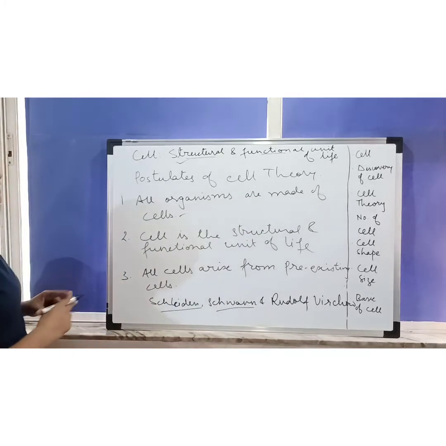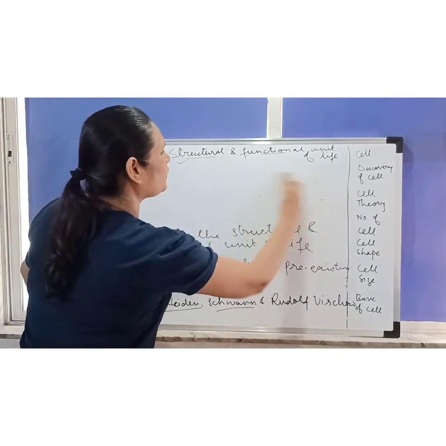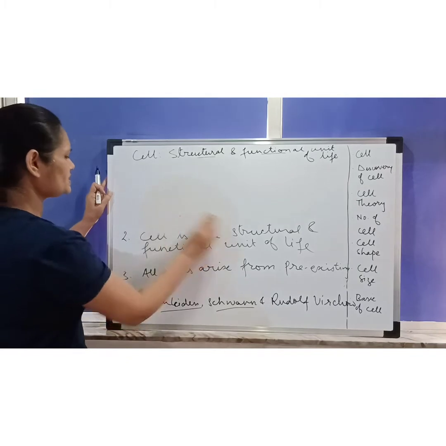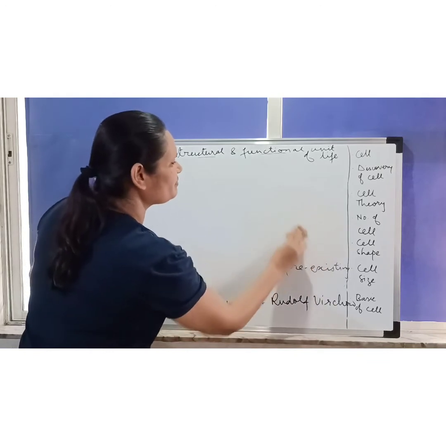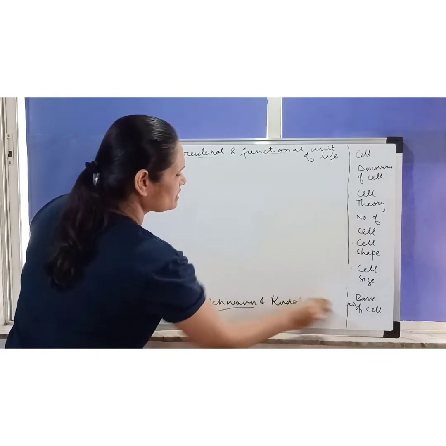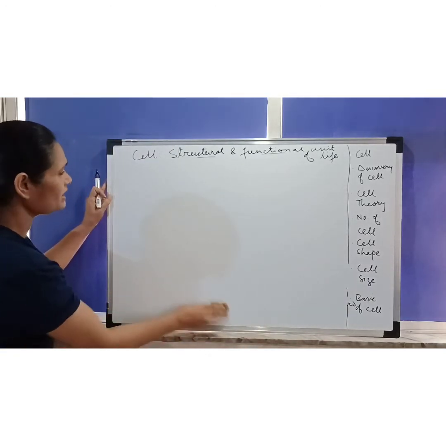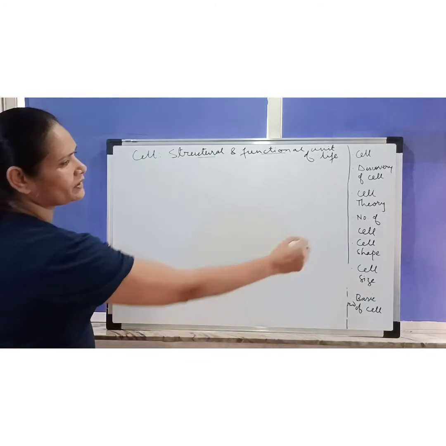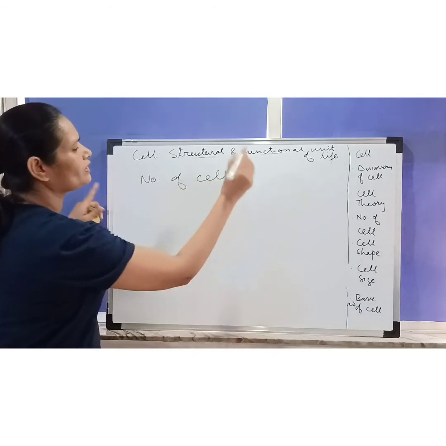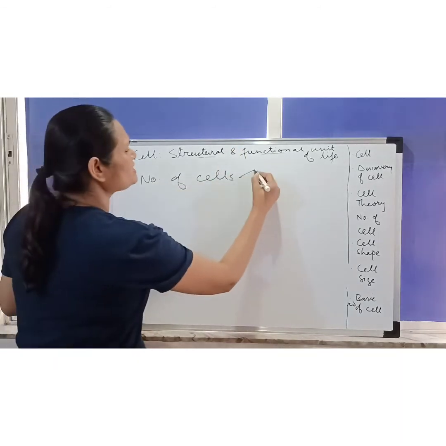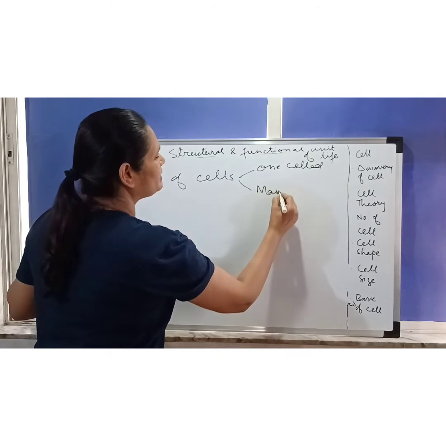Okay, now let's talk about the number of cells. Is it that all organisms just have one cell? In the beginning when I told you about the cell, I told you that an organ is made up of many cells, and when many cells combine together, tissues are made. So we understand that the number of cells can vary in organisms. Some organisms can be one celled and some can be many celled.